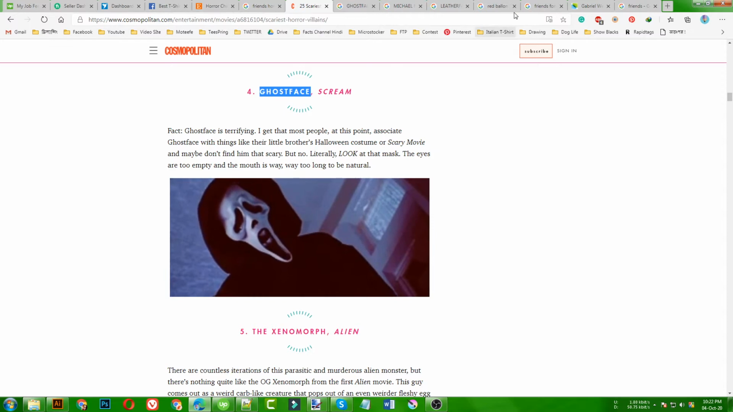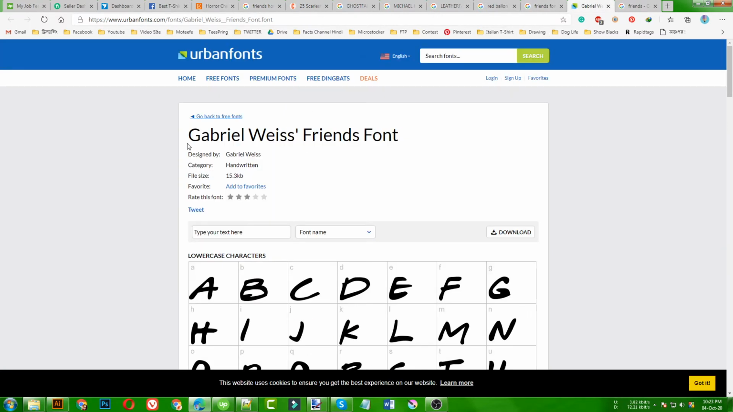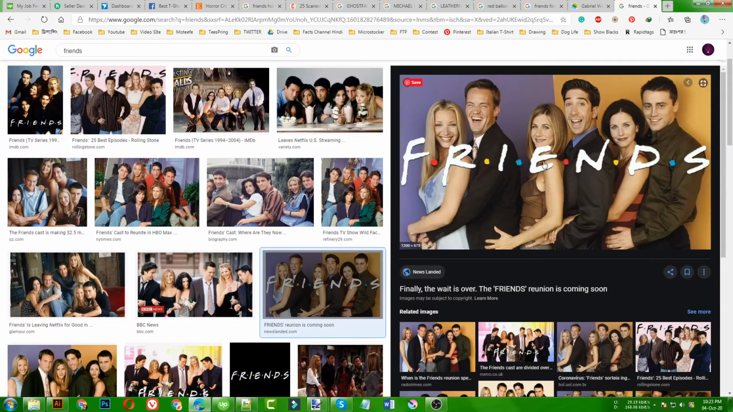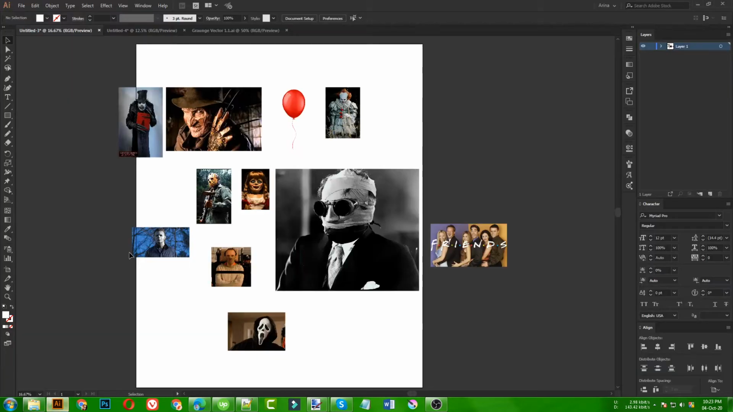And then of course we need the font here. This is the Gabriel Oasis font that is used to write this Friends text here. So we will use that one, and here are some images I downloaded from the internet. I'm going to use them in our design. And this is a red balloon I am going to use. This is a PNG image.